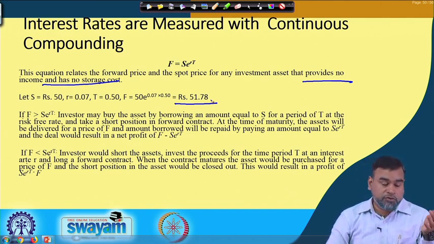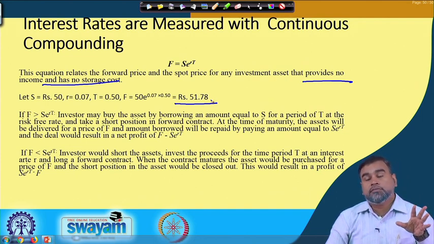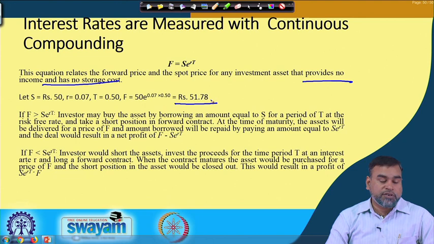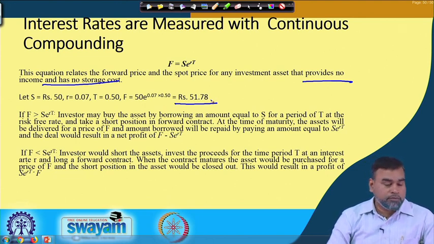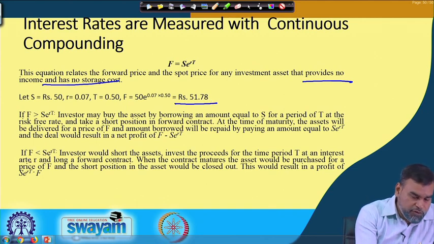It can be reverse also. If F is less than S e to the power rT, then what can the investor do? He would short the asset, sell the asset, invest the proceeds for the time period T at the interest rate r, and buy the long forward contract.